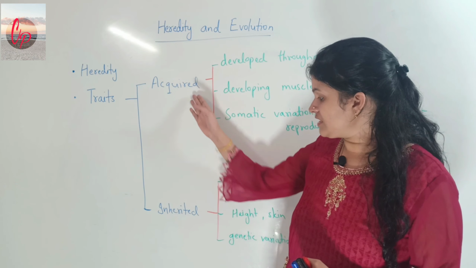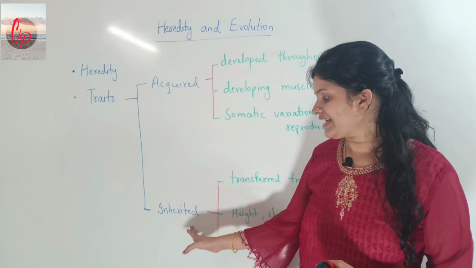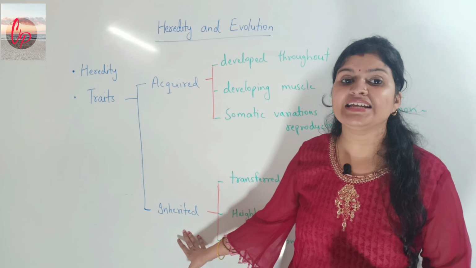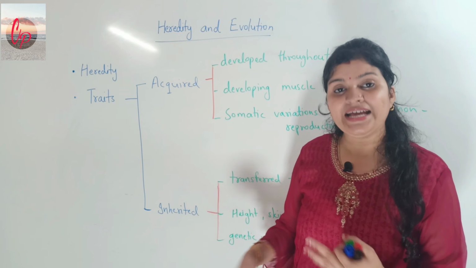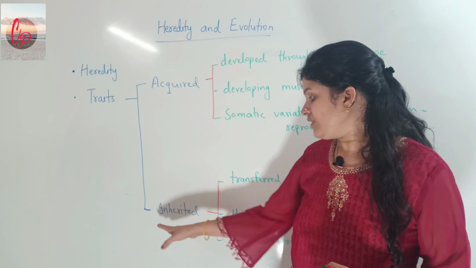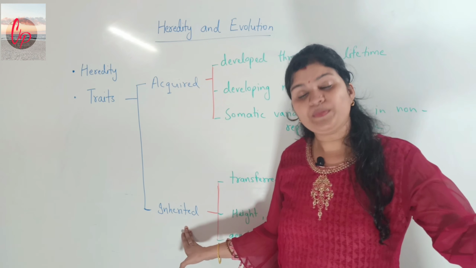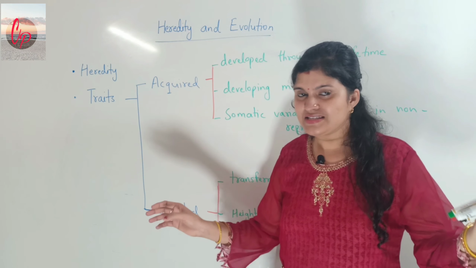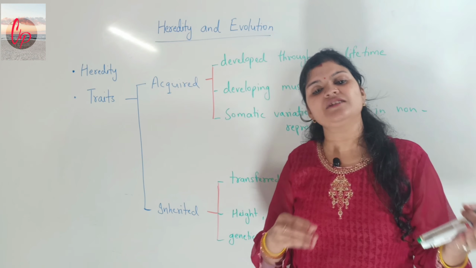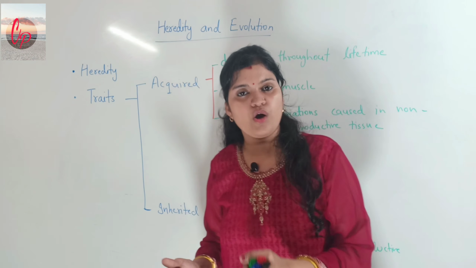From these two simple terms, you can easily guess that the traits which are inherited, as the term inheritance is hidden here, are simply obtained from the parents. Inheritance shows that they have been transferred from the parents to the offspring.